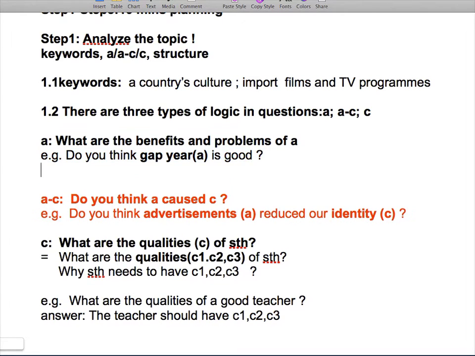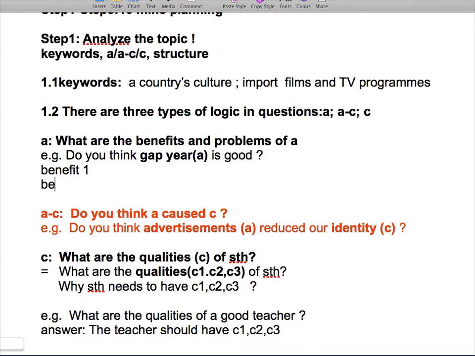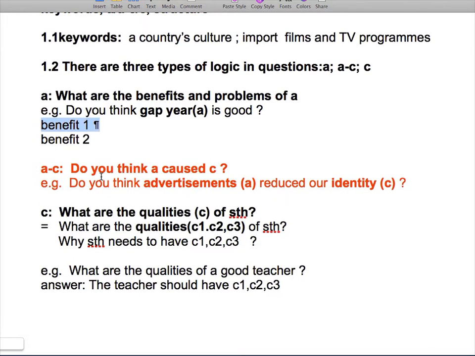You just need to write maybe benefit 1, benefit 2. You can write whatever benefit you want to write. This type of topic is very simple because you are not limited by some fixed ideas. You don't have to talk about the benefits in some areas. You can talk about whatever benefits you want to talk about.